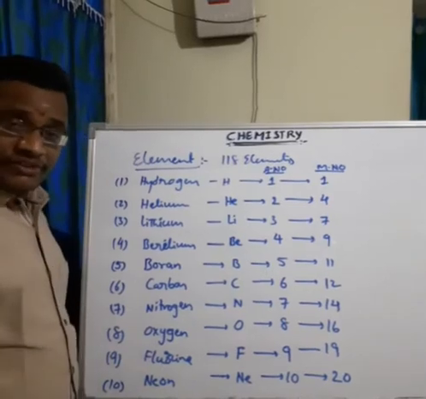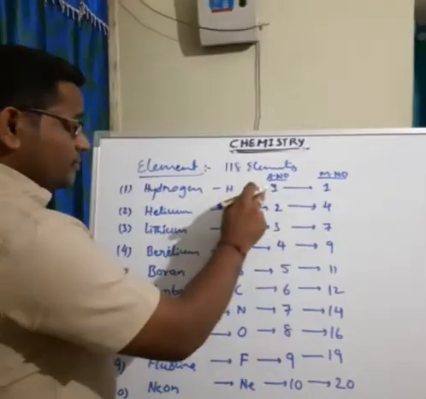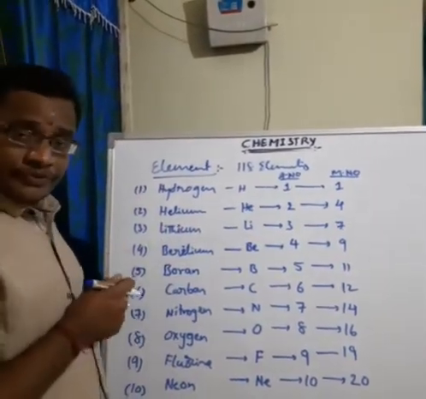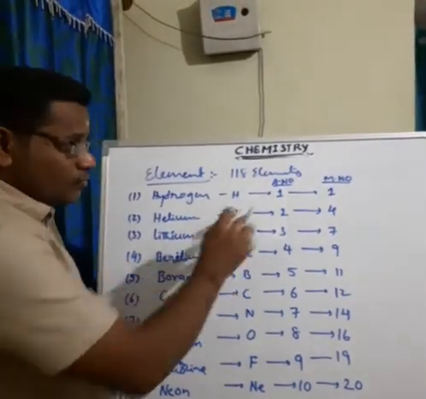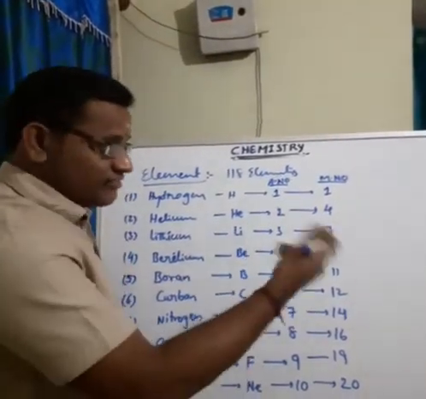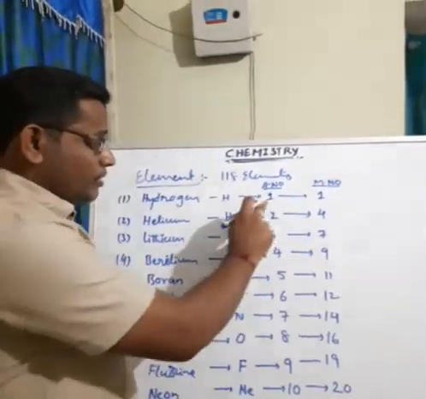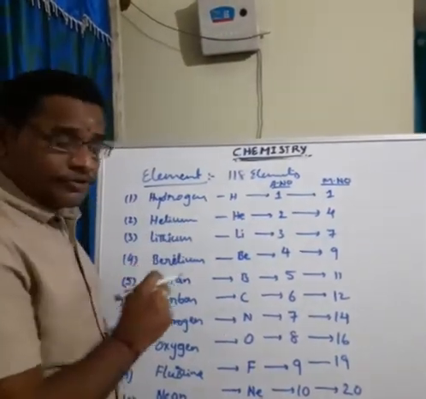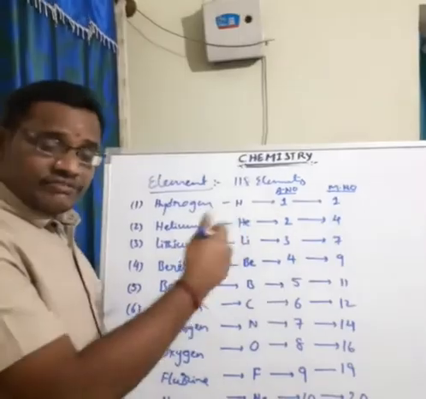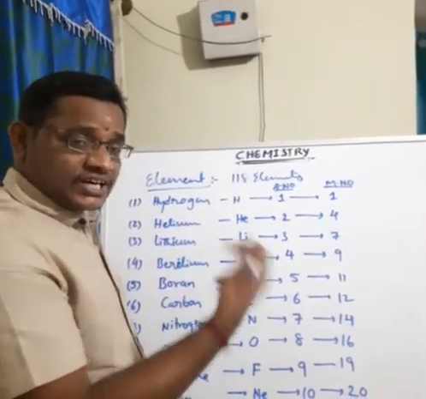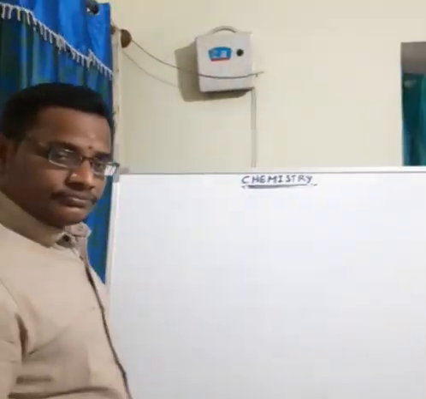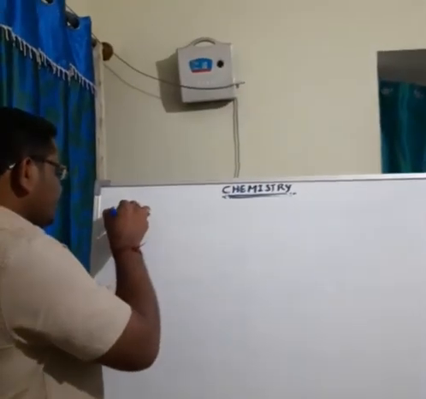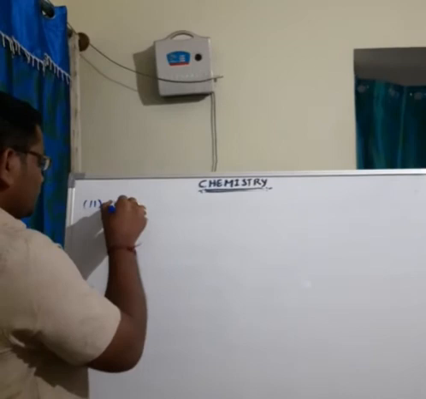Then the next 10 elements will be explained. See here, atomic number is nothing but serial number. You have to remember that atomic number is equal to serial number. What the atomic number definition is, I will explain later. Later I will explain what is atomic number and what is atomic mass, the definitions. Next one is the 11th element, sodium.